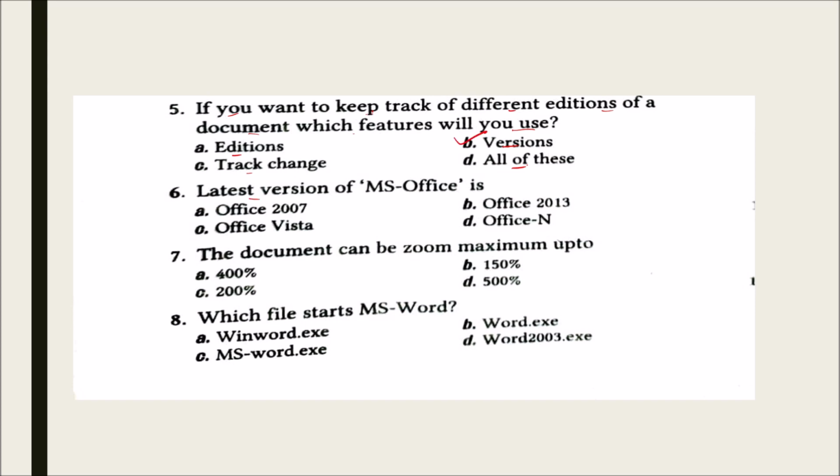Next, latest edition of MS Office is Office 2007, Office 2013, Office Vista or Office N. And the correct answer is Office 2013. The document can be zoomed maximum up to 400%, 150%, 200% or 500%. And the correct answer is 500%. Which file starts MS Word? winword.exe, word.exe, msword.exe and word 2003.exe. And the correct answer is winword.exe.